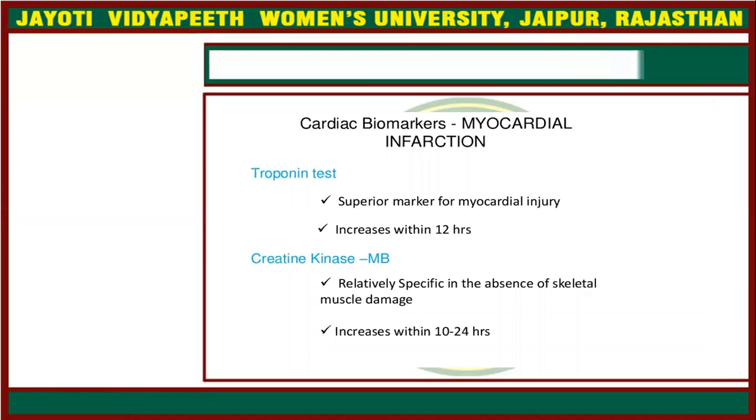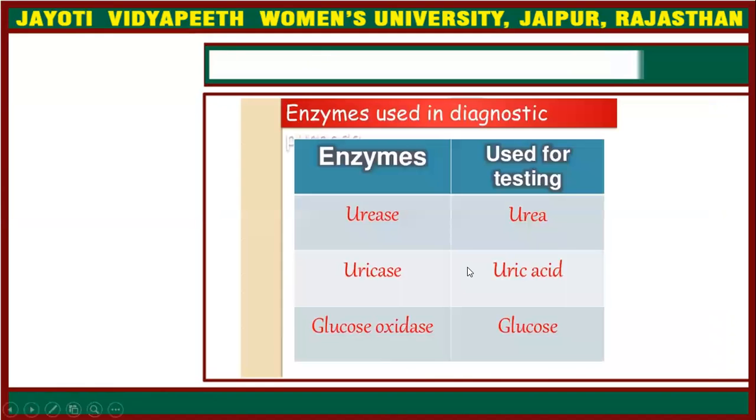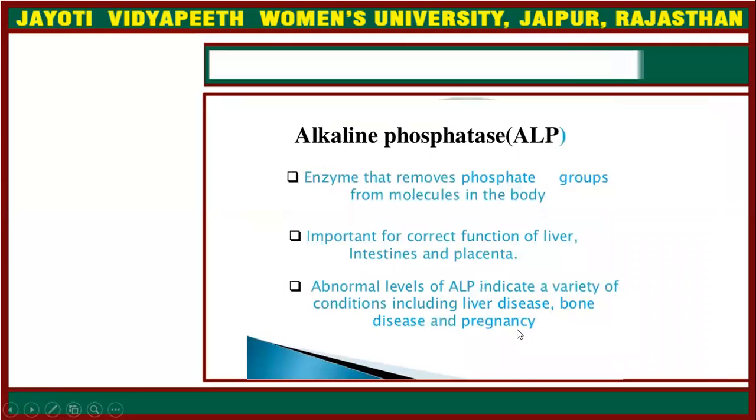Cardiac biomarkers are used in the detection, such as the troponin test and creatine kinase, that is the MB. Enzymes which are used in the diagnostic include urease, which is used in the detection of urea, uricase, which is used in the detection of uric acid, and glucose oxidase, which is used in the detection of glucose.